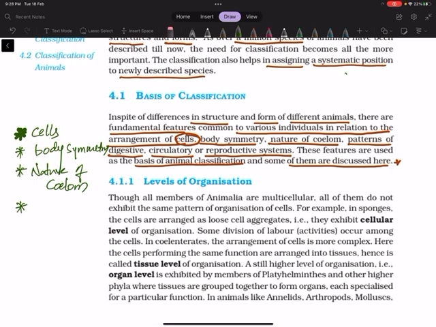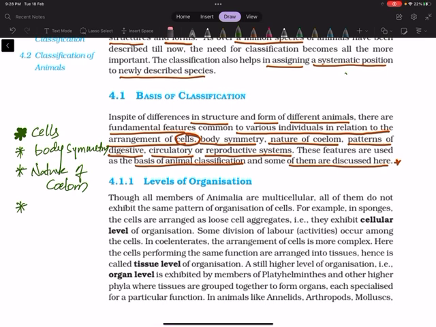Now, pattern of digestive system in the sense, if the digestive system has two openings, that is a complete digestive system. All the organisms will not have this. Only a few organisms have mouth and anus present. Whereas in some organisms only one opening will be present, that is mouth alone.